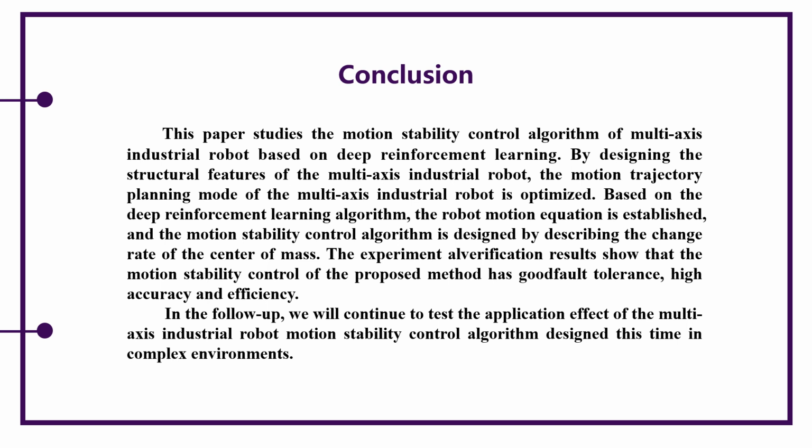The experimental results show that the motion stability control of the proposed method has good fault tolerance, high accuracy, and effectiveness. As a follow-up, we will continue to test the application effect of the motion stability control system designed this time in complex environments.